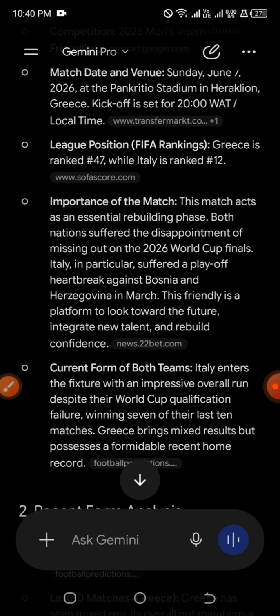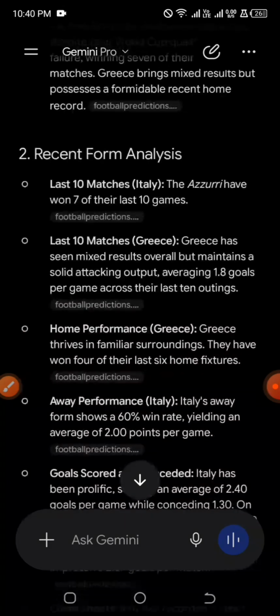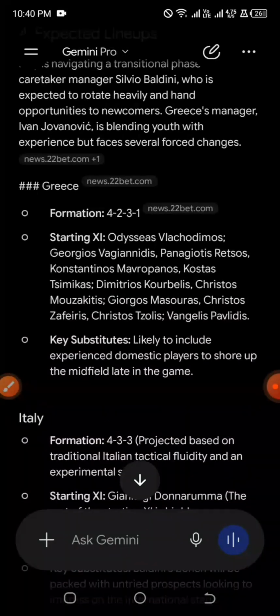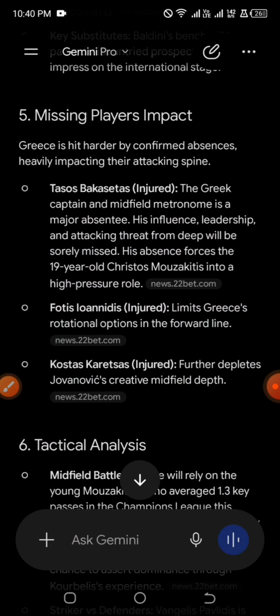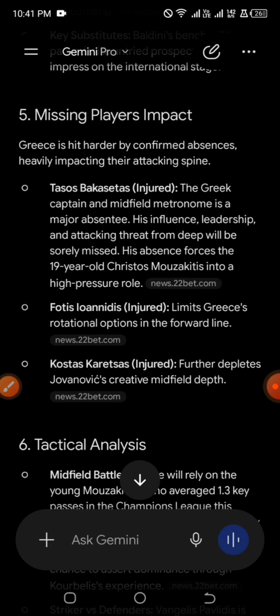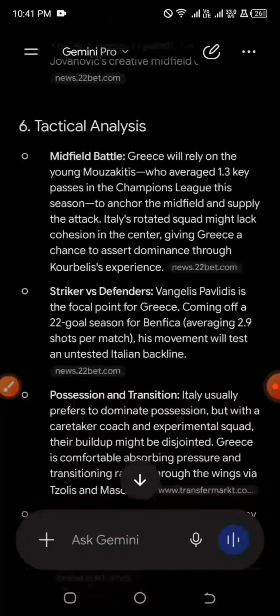Both nations suffered the disappointment of missing out on the 2026 World Cup finals. Italy, in particular, suffered a playoff heartbreak against Bosnia in March, and this friendly is a platform to look towards the future, integrate new talent and rebuild confidence. So, there's a probability that they will be introducing new players using these particular international friendly games, and we have the recent form and head-to-head analysis. We have the formation for both teams, the missing players' impact. So most of these factors are the things that always affect the outcomes of games. Tactical analysis.